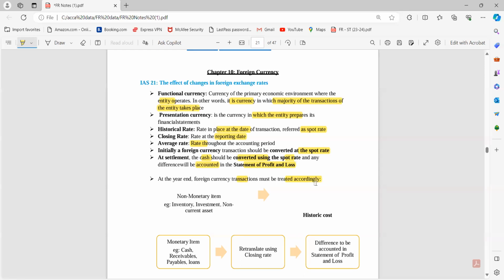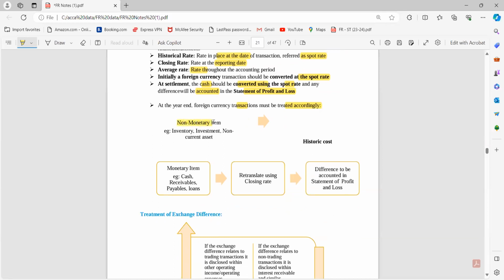So जब कभी भी year end होता है, what I do, if there is a non-monetary item like inventory, investment, non-current assets, I won't change that item. I will be showing that at a historical cost. And if there is a monetary item, like cash, receivables, payables, loans, I will retranslate that using the closing rate. Means I will be changing that on the date of that particular transaction, मतलब कि ट्रांजेक्शन के डेट का स्पॉट रेट लेना है और उसका जो डिफरेंस होगा, दैट शुड बी ट्रांसफर टू माय P&L, either गेन और लॉस जो भी है वो मेरा P&L में जाएगा.